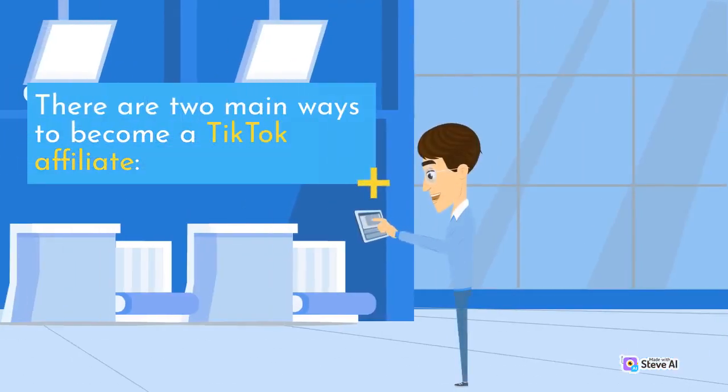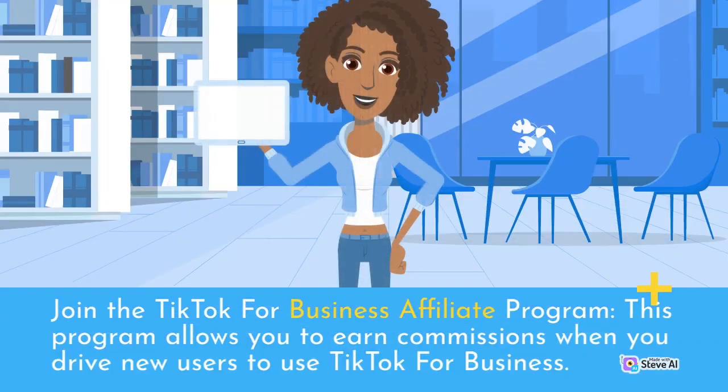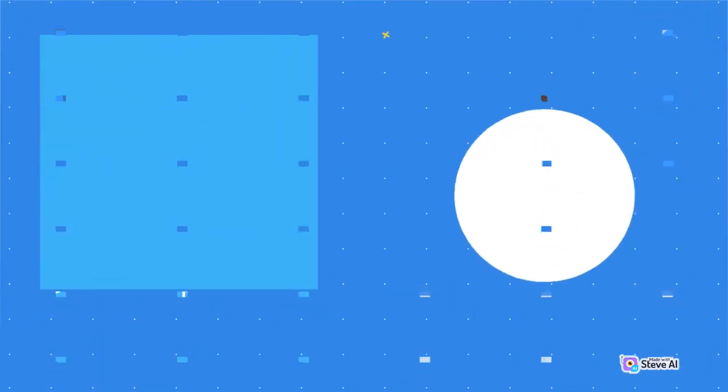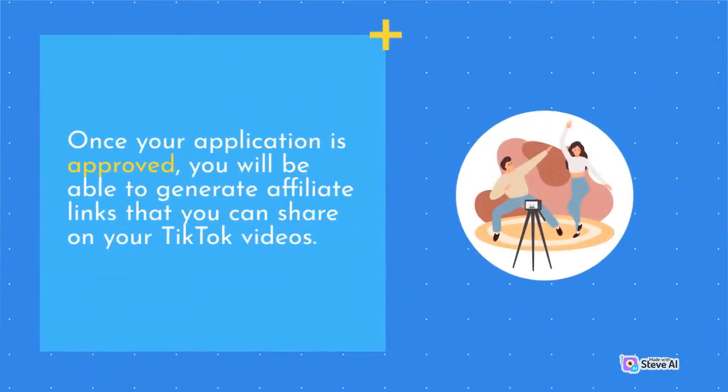There are two main ways to become a TikTok affiliate. Join the TikTok for Business affiliate program. This program allows you to earn commissions when you drive new users to use TikTok for Business. To join the program, you need to apply through Impact. Once your application is approved, you will be able to generate affiliate links that you can share on your TikTok videos.